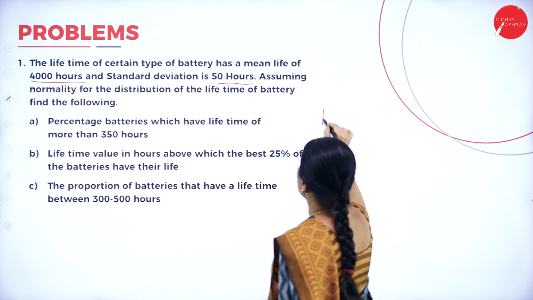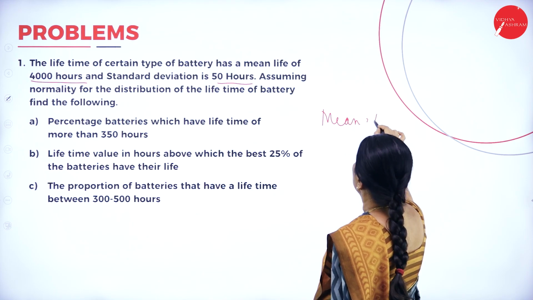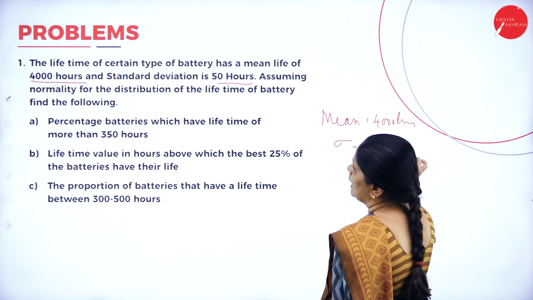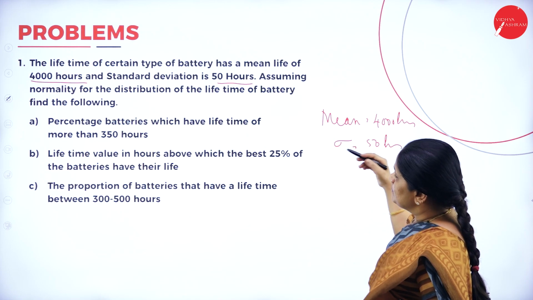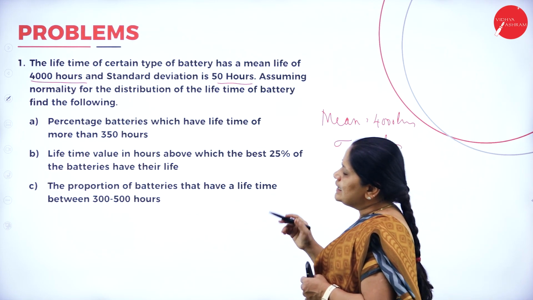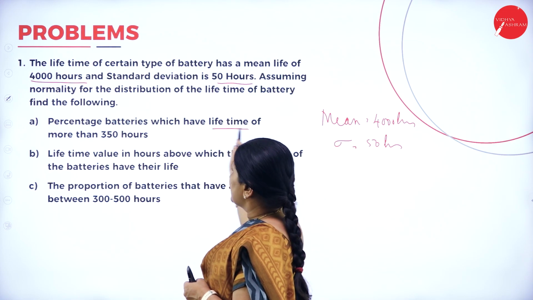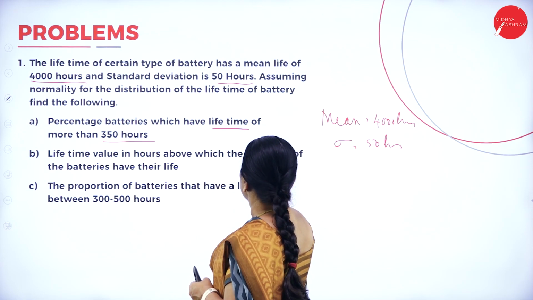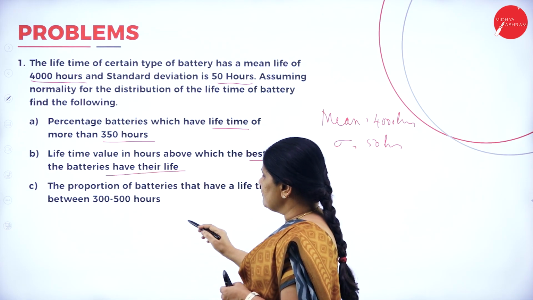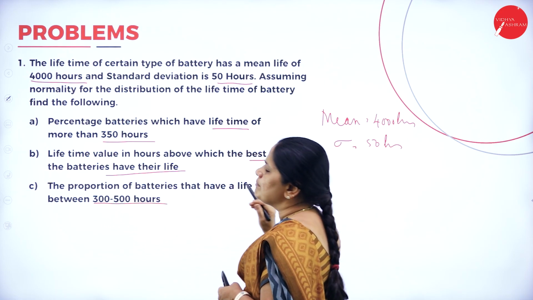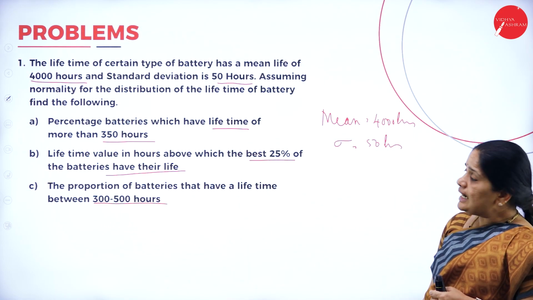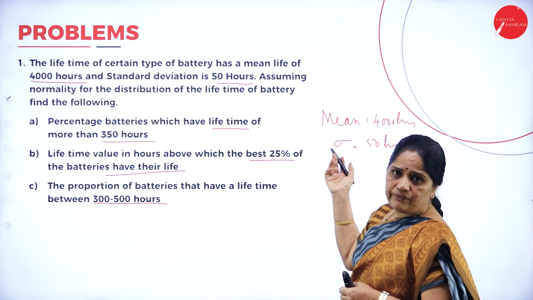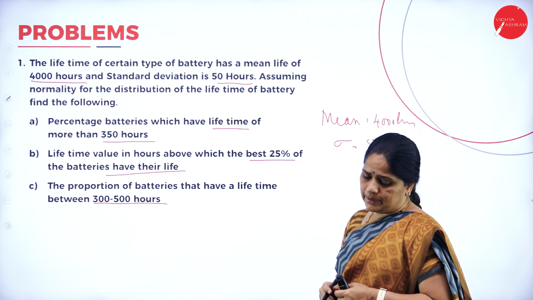Assuming normality for the distribution of the lifetime of the battery, find the following: the percentage of batteries which have a lifetime of more than 350 hours; the lifetime value in hours above which the best 25% of the batteries have their life; and the proportion of batteries that have a lifetime between 300 and 500 hours. So, we will first note down what is given here and then solve the problem.